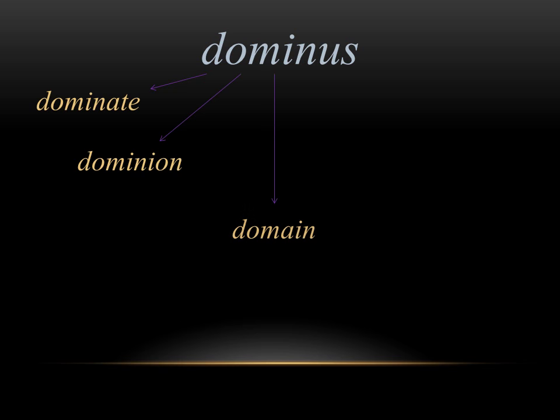The first word we're going to look at is dominus, which in Latin means the lord or the master. And in English, this leads to derivatives such as dominate, dominion, domain, don, and even dungeon. And all five of these words have to do with the lord or the master of the house. So if you think of a domain, it's the area that someone rules. They're the lord over that area. The same goes for dominion and dominate. If you're dominating someone, it means you're lording over them.